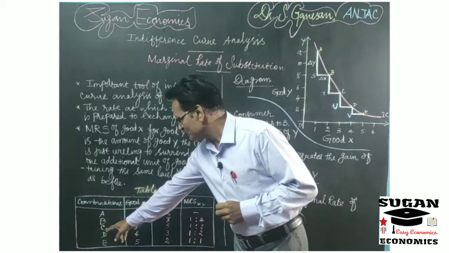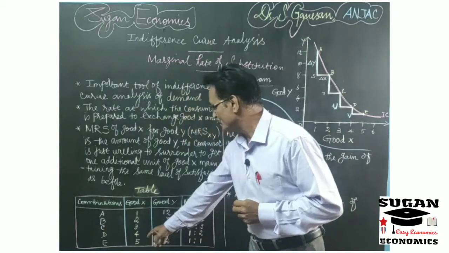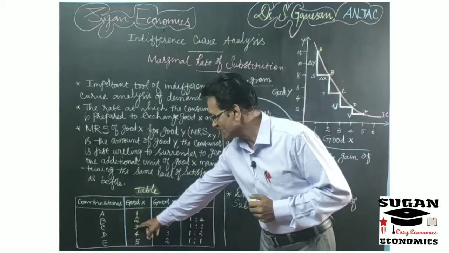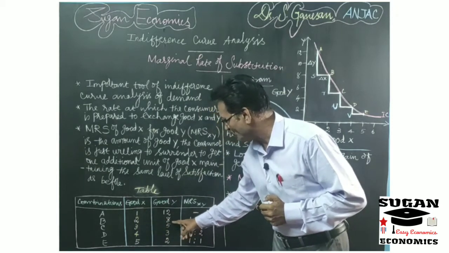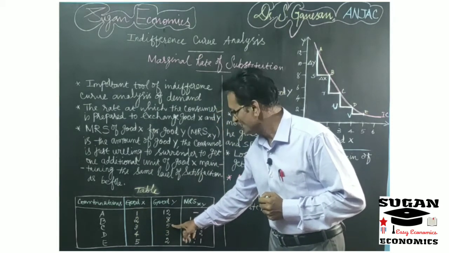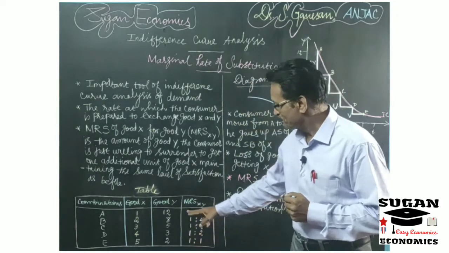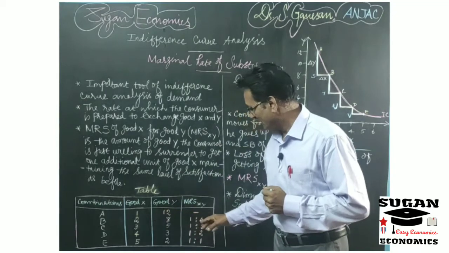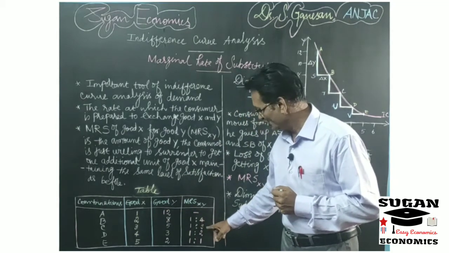Suppose you take into account combination C. Here the consumer now has an additional unit, that is 3 units of good X, and now only 5 units of good Y. That means for getting an additional unit of commodity X, the consumer is ready to give off 3 units of commodity Y.